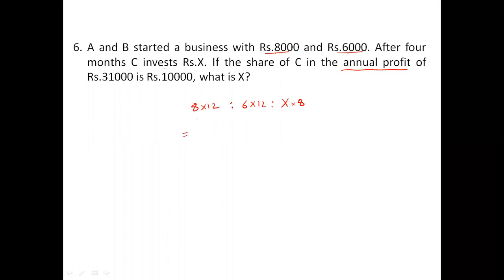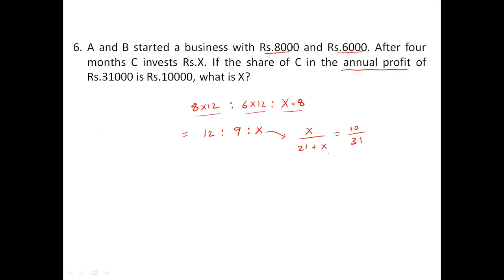So this is the ratio they have to divide in. If you cancel out 8 here, because 4 into 9 is 2X, then to take out the share of C, C should get X by 21 plus X. But his share is given as 10,000 out of 31,000.